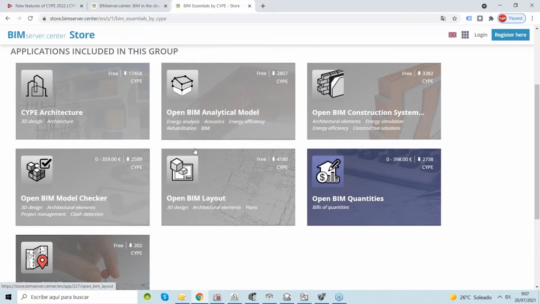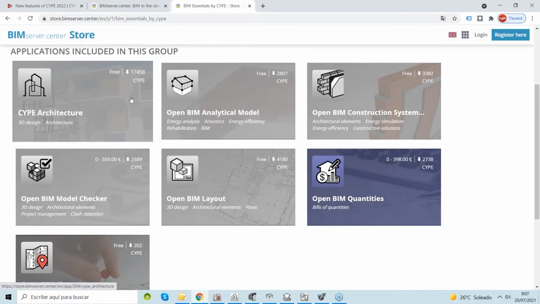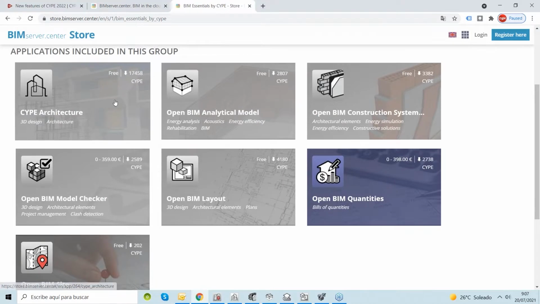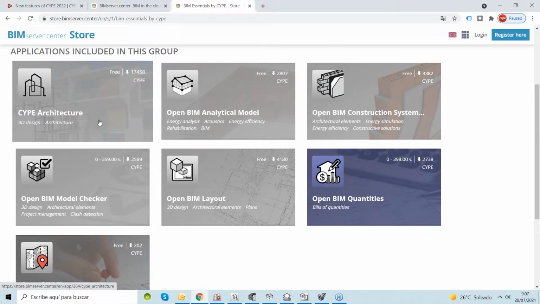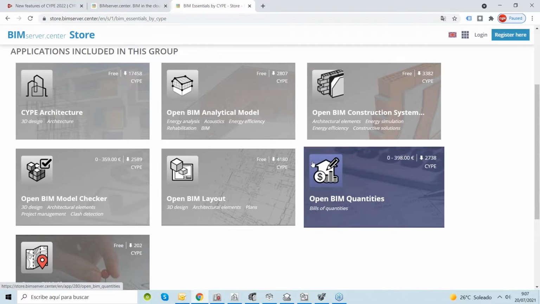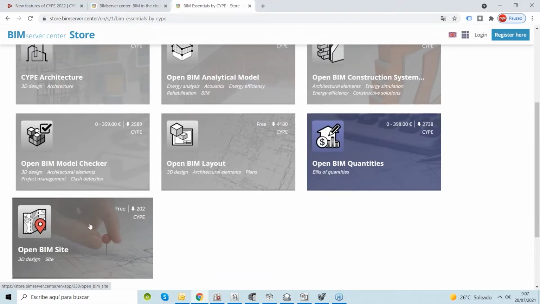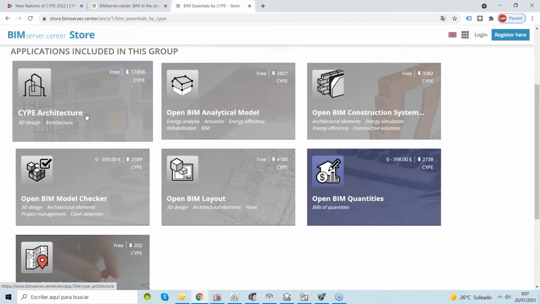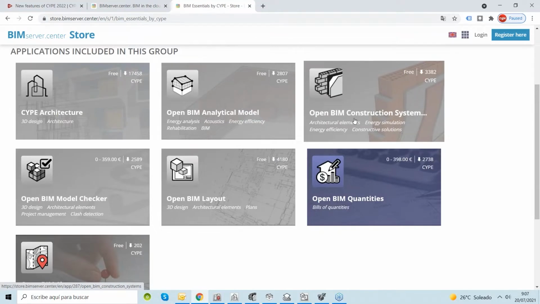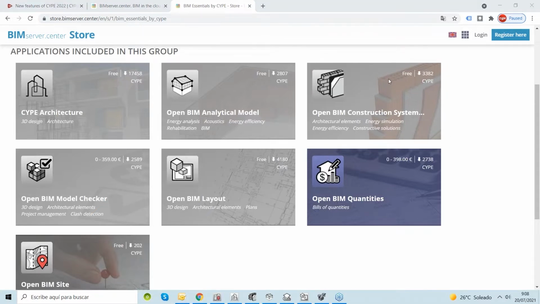So during this presentation, we'll be talking about this software here. The main software, we could say, is CYPE Architecture. It's going to be the core of our model, and then we can add different layers of information to our project with the other applications. So for example, we can start creating the terrain of our model with OpenBIMsite, then the architectural model with CYPE Architecture, then generate the analytical model for thermal analysis and energy efficiency simulations. We can run our BIM model. Okay, so let's start with that.